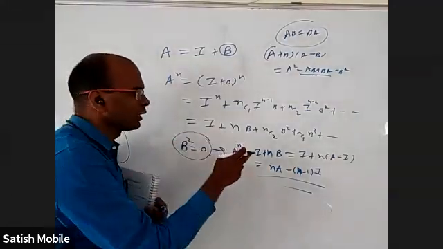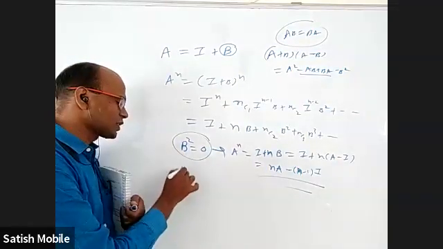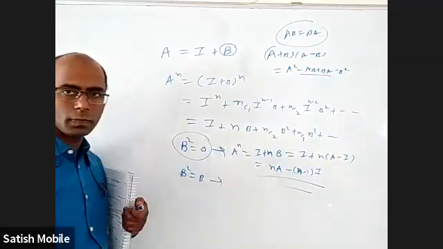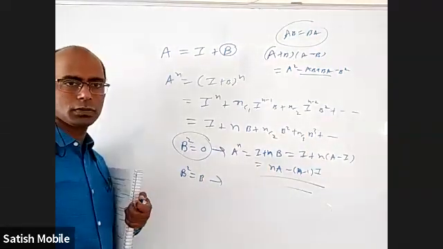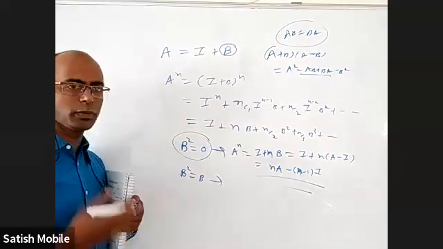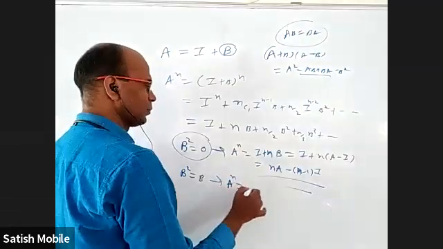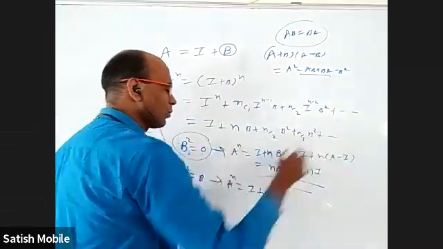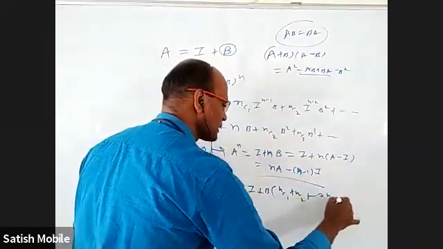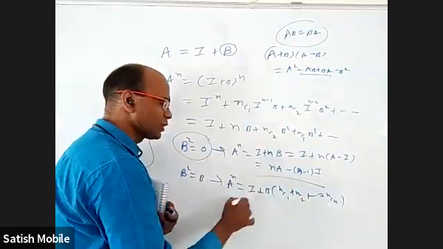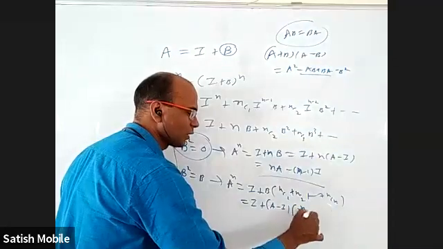Either they'll tell you that B square is the null matrix directly, or you have to recognize it. In some cases, you will get B square equal to B. If B square is B, what about B cube? B. B power 4, B. B power 5, everything will be B. Your A power n will be I plus, if you take B common from all of them, nC1 plus nC2, and so on up to nCn. That will be 2 power n minus 1. I'll let B be A minus I, and this whole thing is 2 power n minus 1.